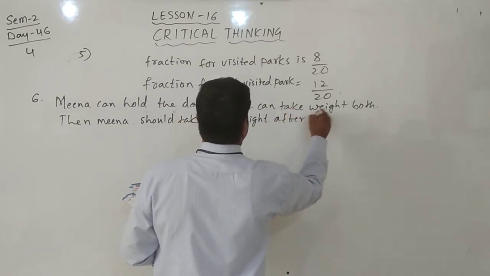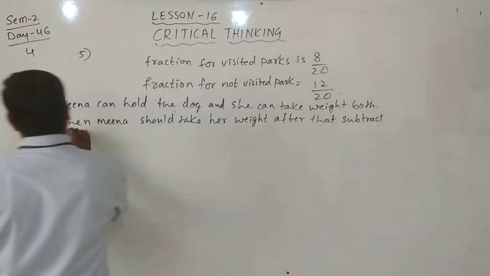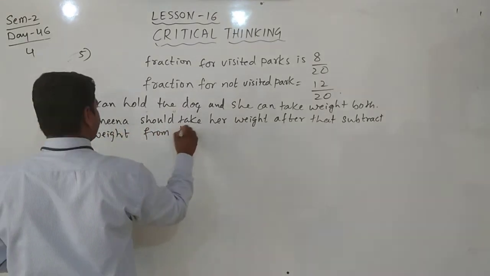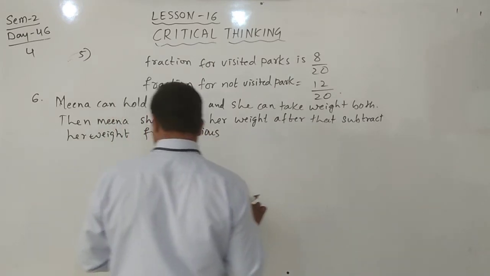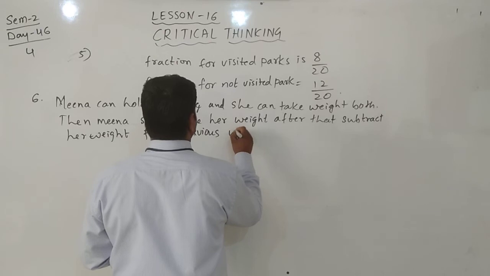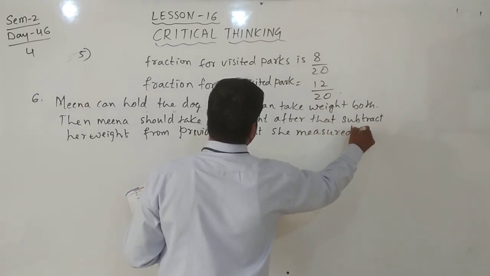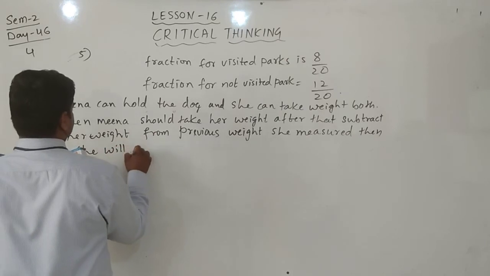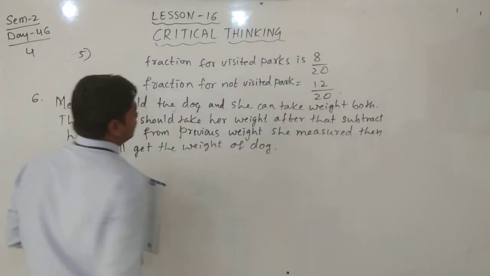After that, subtract her weight from the previous weight she measured, then she will get the weight of the dog. Very simple.